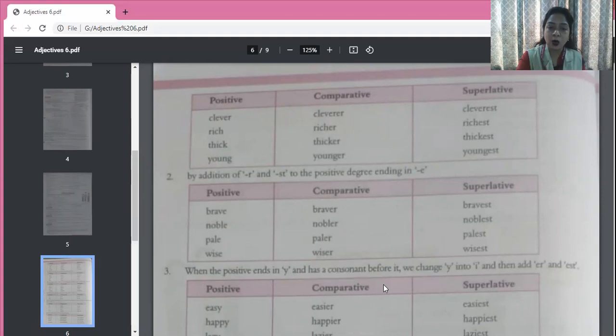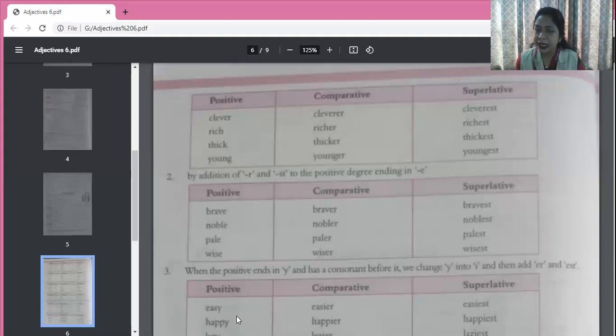Okay, so now this word easy, it ends in Y and before this Y we have S. S is a consonant. It's none of the vowels A, E, I, O, U. So what are they saying? Such words, we change Y into I and then we add ER and EST. So easy becomes easier, and easiest.